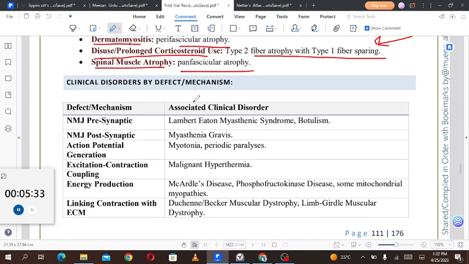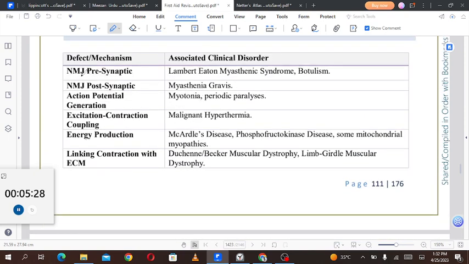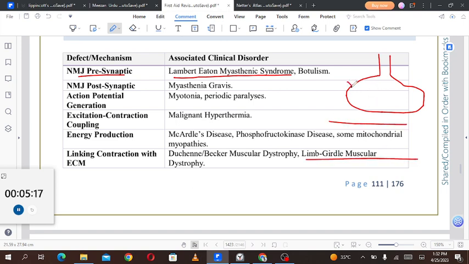Then the clinical disorders by defect or mechanism. Neuromuscular junction presynaptic defects, for example, Lambert-Eaton myasthenic syndrome and botulism. In Lambert-Eaton myasthenic syndrome, suppose this is the presynaptic nerve terminal and here we have the muscle. The calcium channels present in the presynaptic nerve terminal are targeted by antibodies. In botulism, the botulinum toxin is a protease that degrades the SNARE proteins, and that will not allow the acetylcholine-filled vesicle to fuse with the membrane and release acetylcholine into the neuromuscular junction. That is the condition we find in botulism.